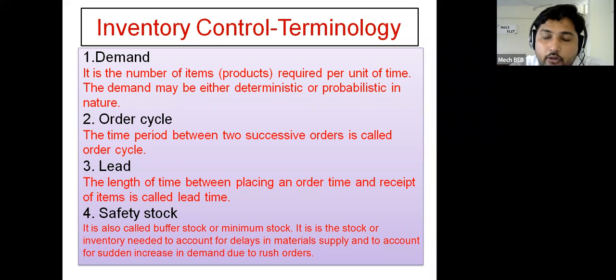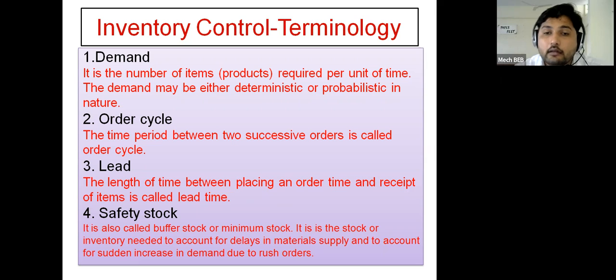Number of items or products required per unit time: per day, per month, how much sale is there in one month, in 6 months, per day, in one year. So that is nothing but the demand of a particular product in the market. This demand may be deterministic or probabilistic. Deterministic means you know actually what the demand is. Probabilistic means there is a probability that after 1 year the demand of this particular product will be this much, and for that reason we have to increase our production. So that demand will be considered as a probabilistic demand.